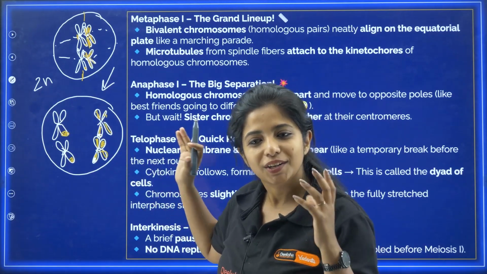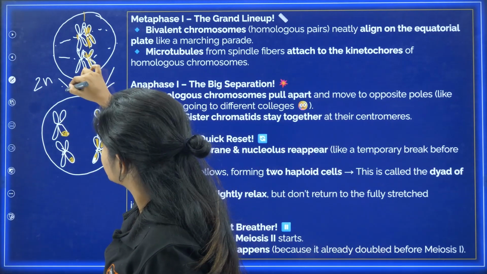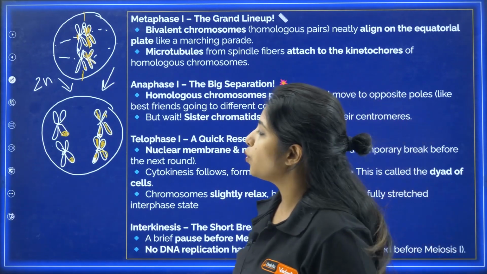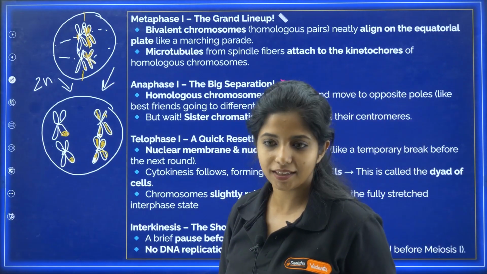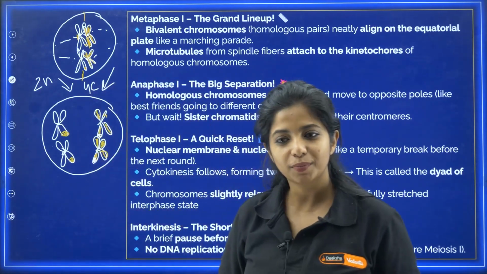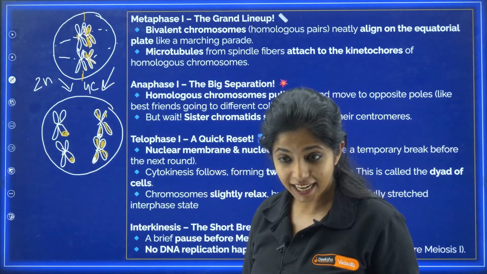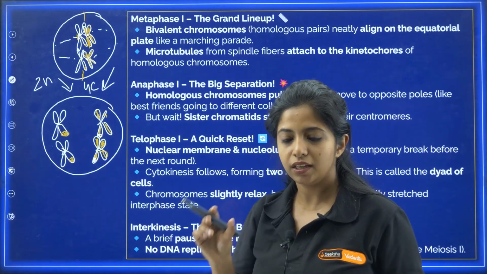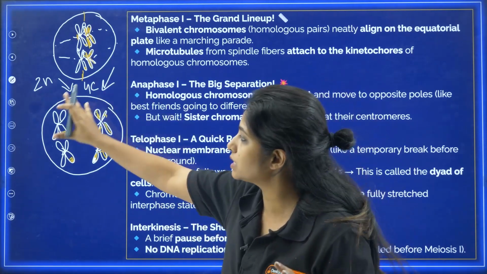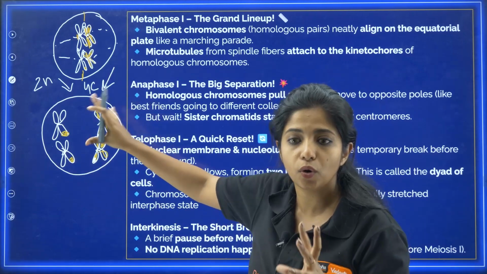Still it is 2n only, my dear children. And what about the DNA? It will be 4C. Because initially we had 2C, it had duplicated and now it became 4C. So it's still like that in the whole cell. I'm talking about the whole cell.